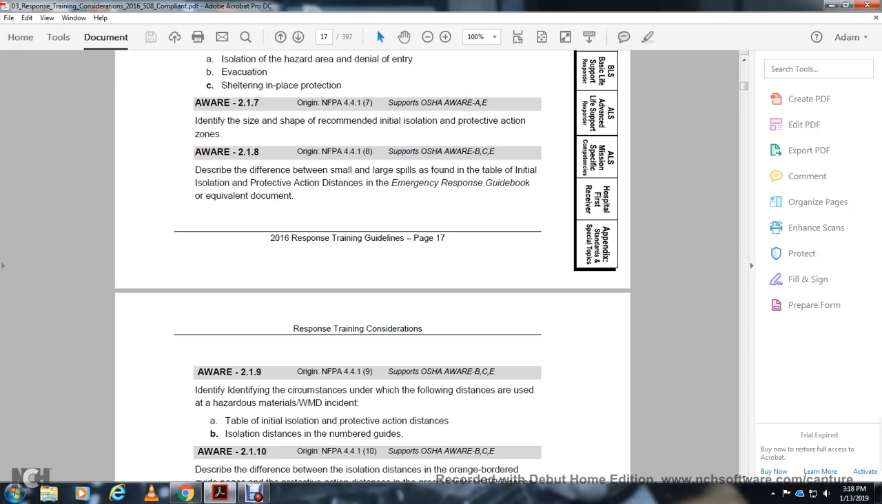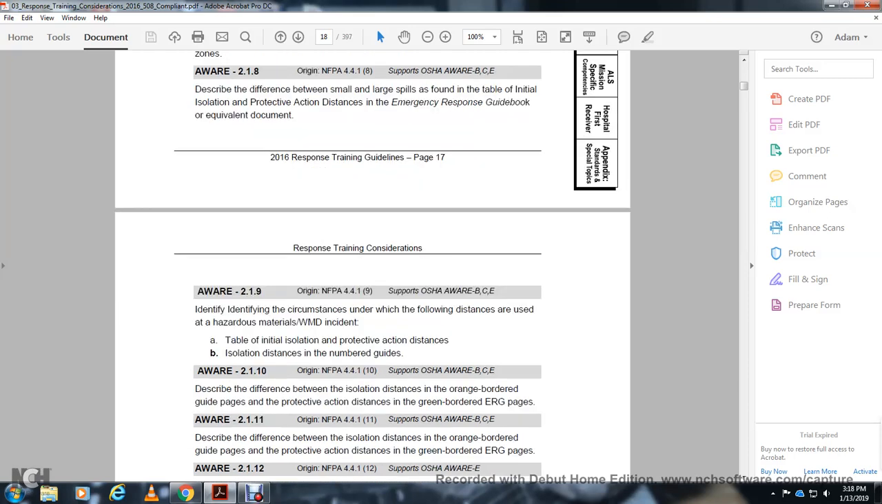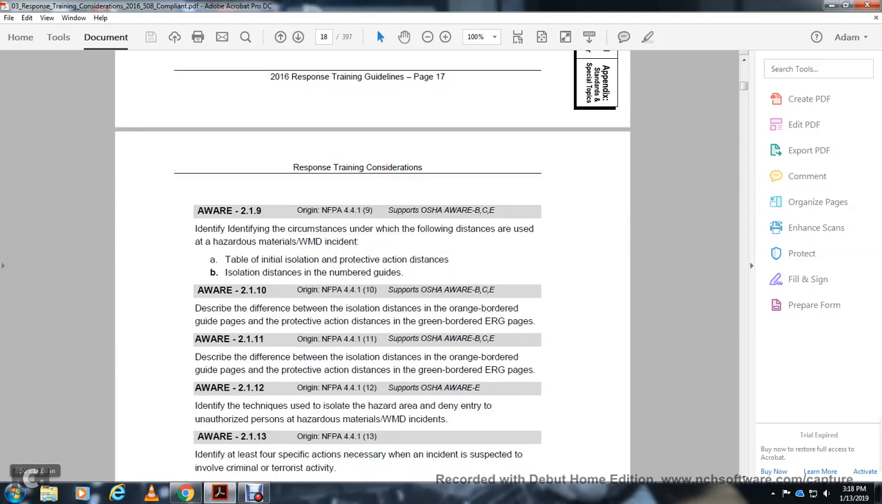Isolation distances with the number of guides. Awareness 2110, OSHA awareness B, C, and E: describe the difference between the isolation distance of the orange-bordered guide page and the protective action distance for the green-bordered Emergency Response Guidebook pages. Awareness 2111, OSHA awareness B, C, and E: describe the difference between the isolation distance in the orange border with the guideline pages and the protective action distance of the green-bordered emergency response guide pages.